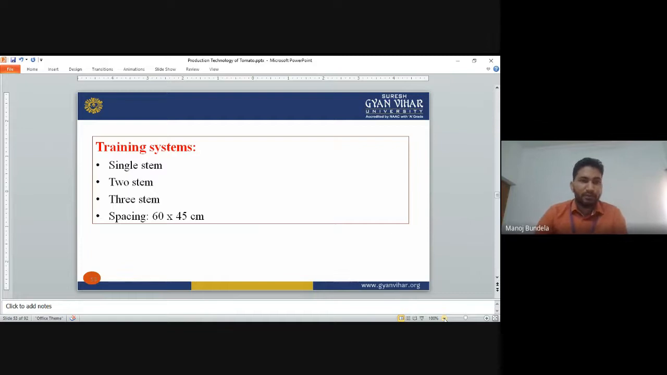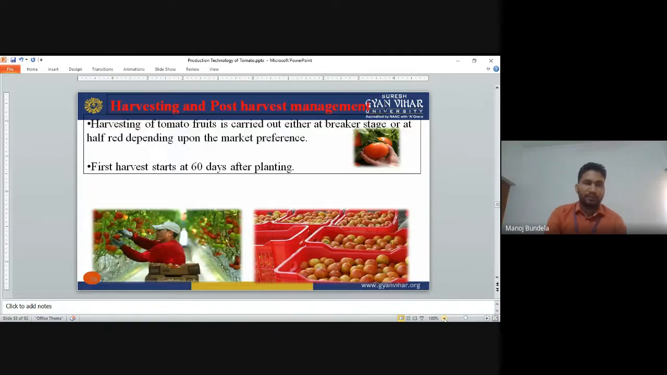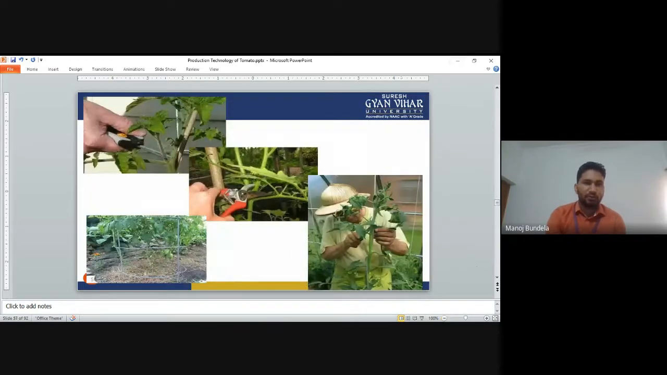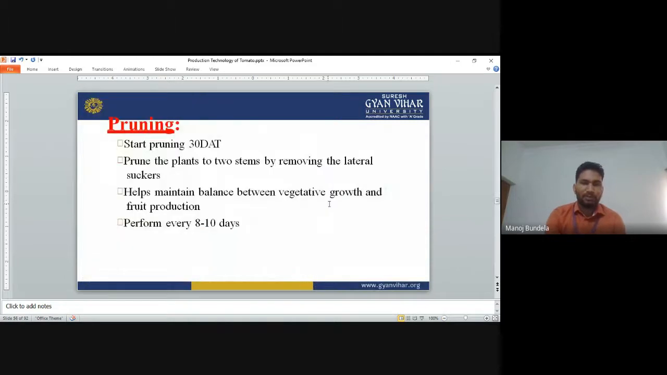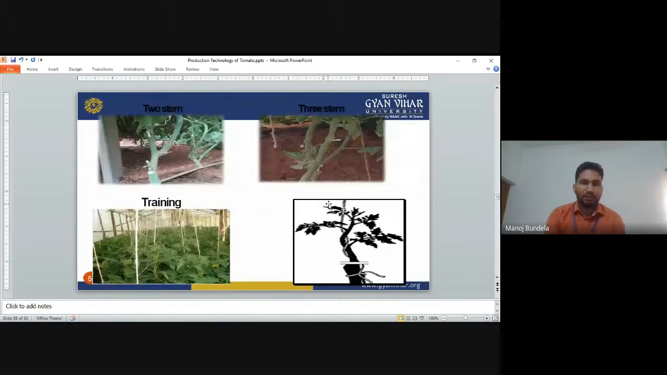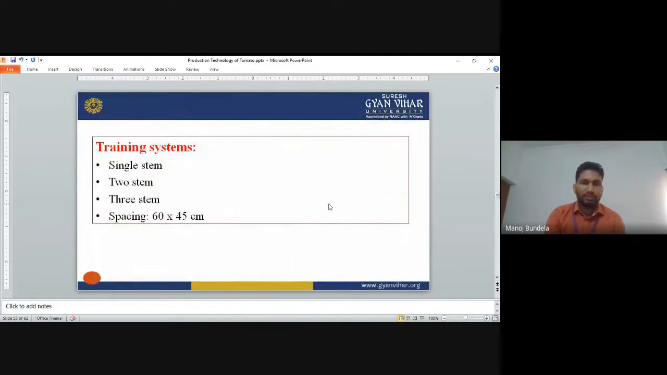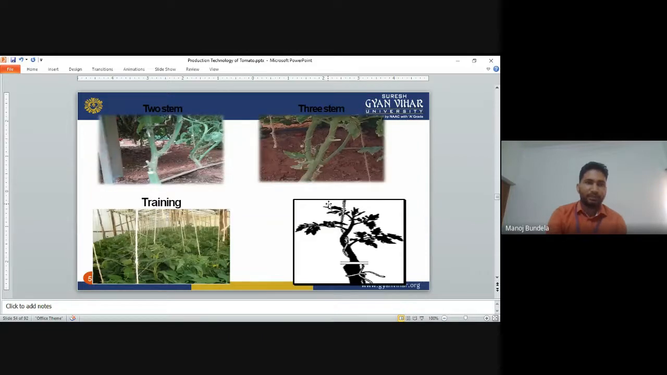For the training system, we can use a single stem training system, two stem training system, or three stem training system. Spacing is 16 to 45. Single stem means we allow only one stem to grow. In the single stem training system, we remove the other parts and allow only one stem to grow. That is called a single stem system of training. Two stem means we allow two stems to grow.